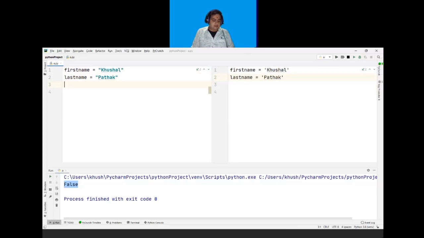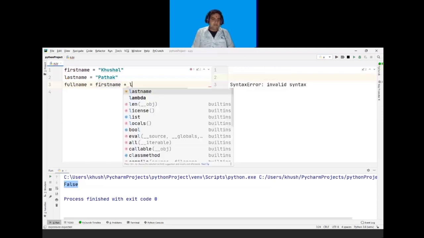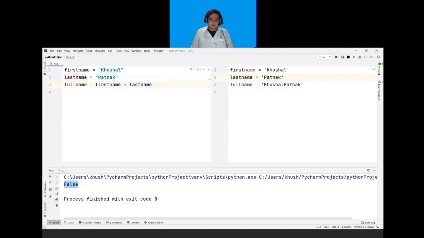So I will take the third variable, for example, full name equal to, and I will add first name plus last name, and I will print the variable which is full name.